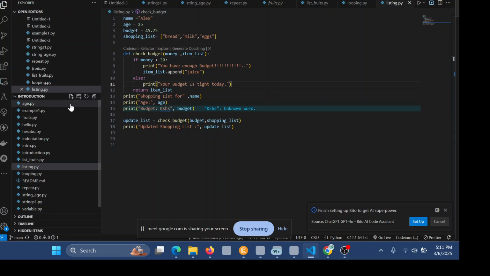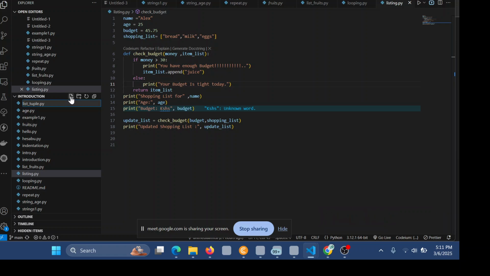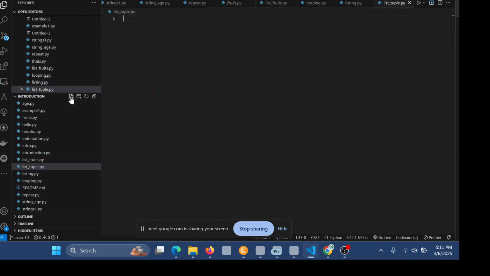We create a new file, list tuple.py, like that. I will start. We always start, and I said this, that variables are very, very important.